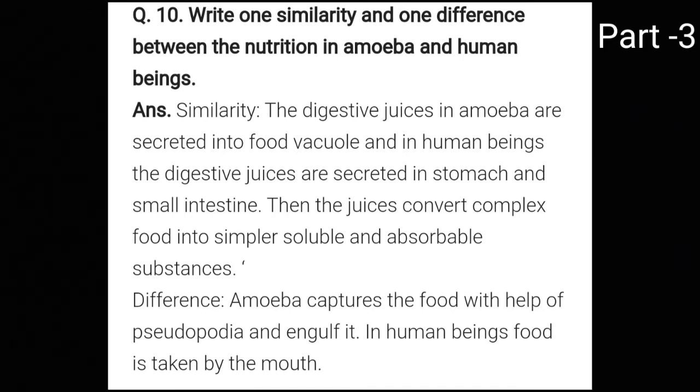So one similarity is that the digestive juices in amoeba are secreted into the food vacuole. I have told you, because in the food vacuole digestion takes place, and in the case of human beings the digestive juices are secreted in the stomach and small intestine. Then the juices convert complex food material into simpler soluble form which can be absorbed easily. So this is one similarity in both cases.